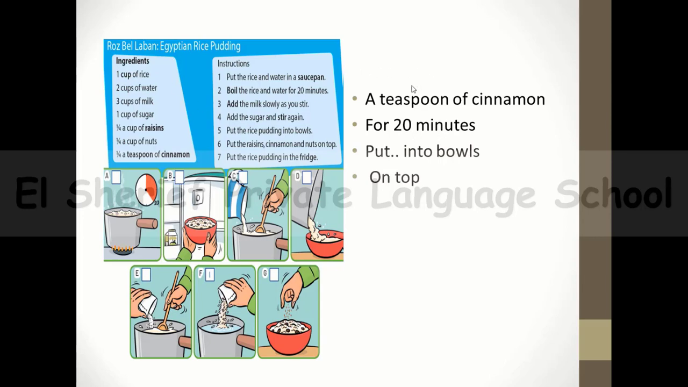And we have some expressions or structures as we found in the text, like a teaspoon of cinnamon, like this teaspoon of cinnamon. And then we have for 20 minutes. The period is for 20 minutes. And then put the rice pudding in bowls. Put the rice pudding into bowls, and then on the top, like put the nuts on the top.